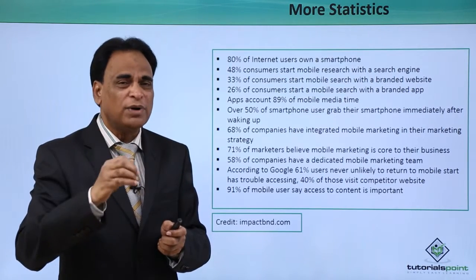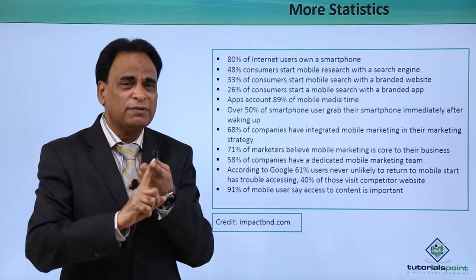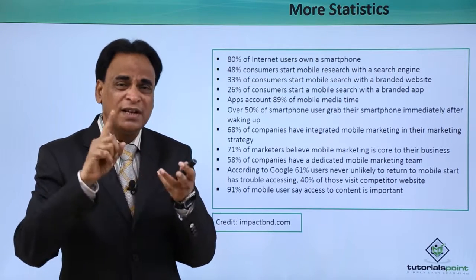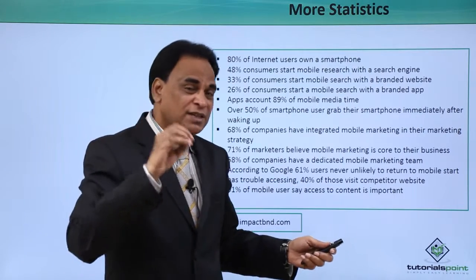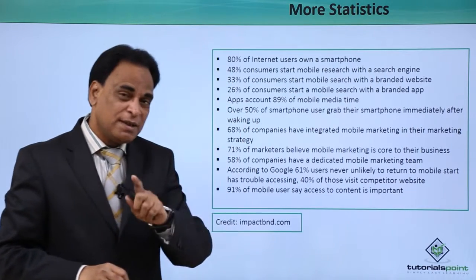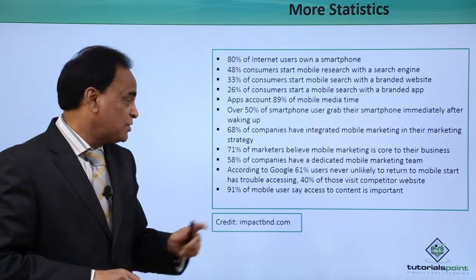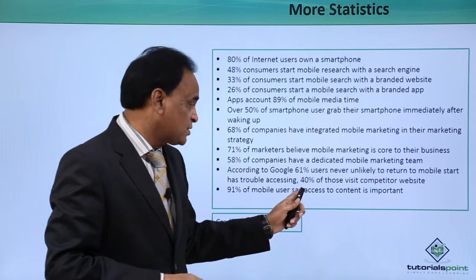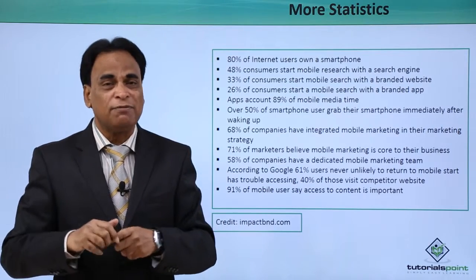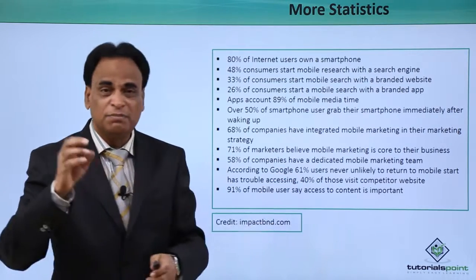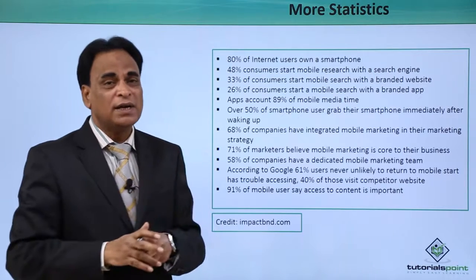This is a very important point for people who are looking at user interface, user experience and user friendliness of the app. 61% never go back to the same site, and 40% out of the 61% go to a competitor's website.